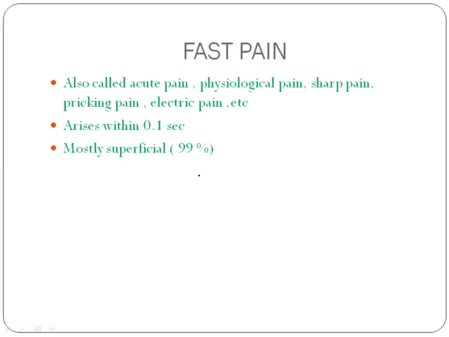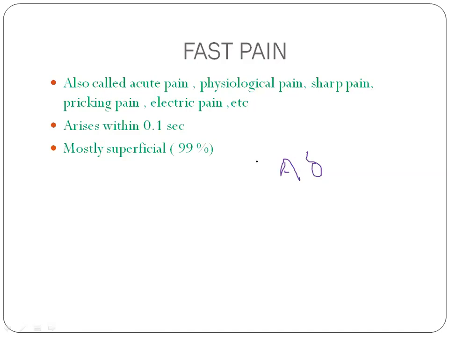Also, you can add some other points, like this is a well localized pain. So fast pain is a well localized pain, and fast pain is carried by A delta fibers. So summarizing what is fast pain, it is also called by other names like acute pain, physiological pain, sharp pain, pricking type of pain, electrical pain, etc.